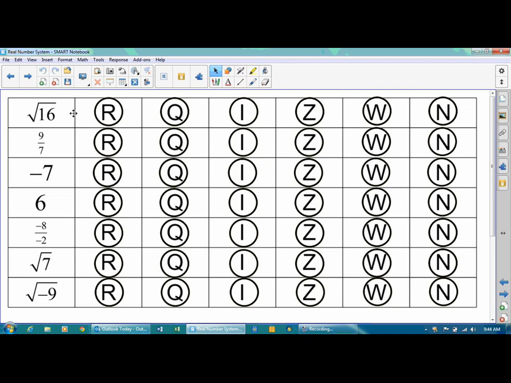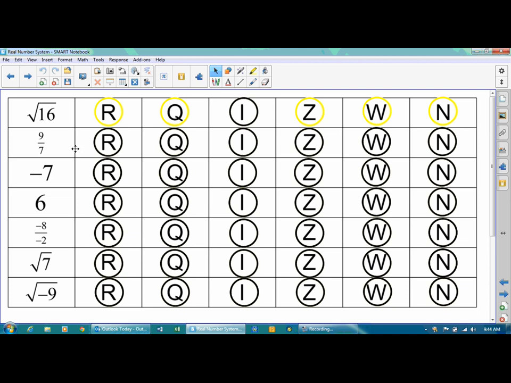So, the square root of 16. Well, the square root of 16 is 4. So that's a real number. 4 is rational. Since it's rational, it can't be irrational. 4 is an integer. It's also a whole number. And it's a counting number. So it's everything but irrational.